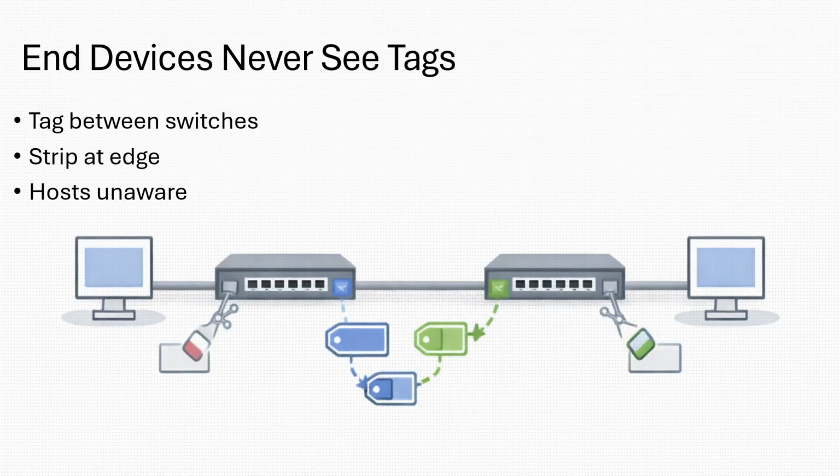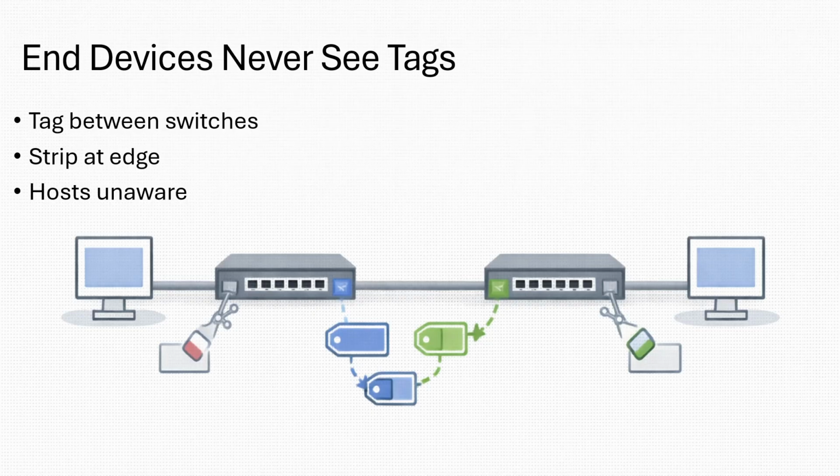This is extremely important. End devices don't understand VLAN tags. Your laptop expects normal Ethernet, so switches do this. When traffic enters from a PC, it's untagged. The switch assigns VLAN internally.